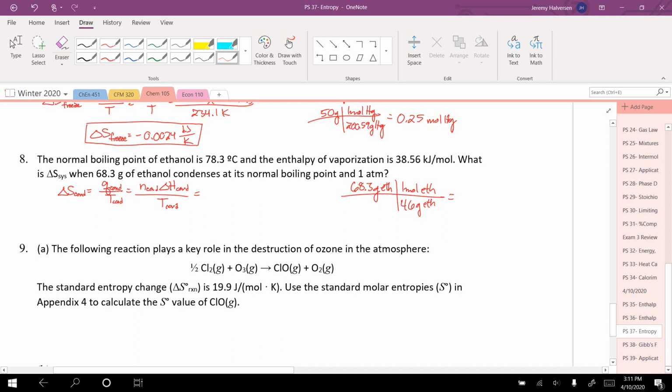That gives me 1.485 moles of ethanol. Okay, so I got my moles of ethanol, 1.485. My delta H is 38, well, this is the enthalpy of vaporization. I'm not vaporizing, I'm condensing, so I need to use the negative value there.